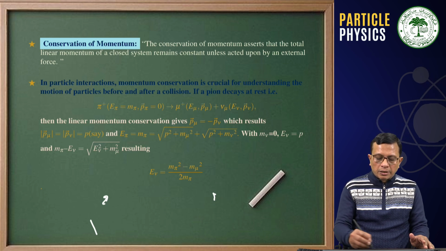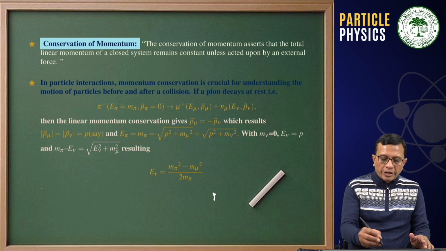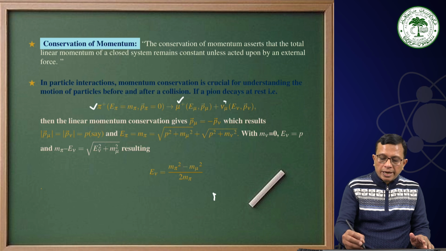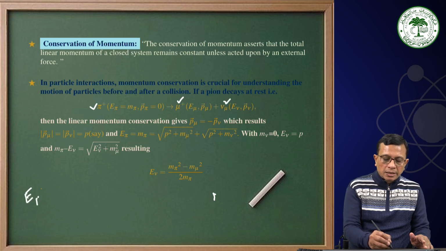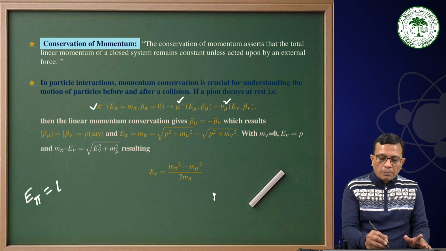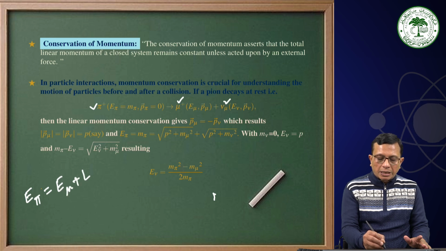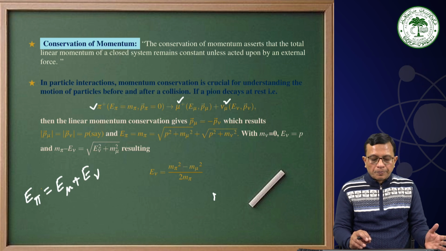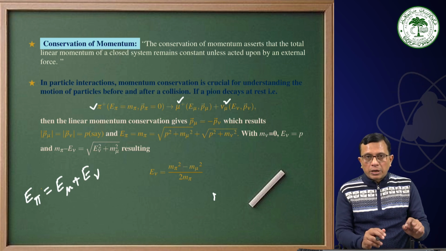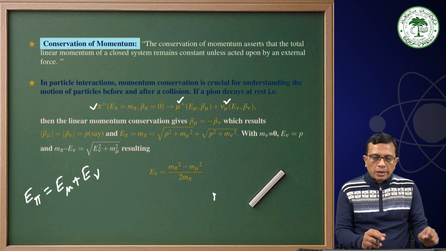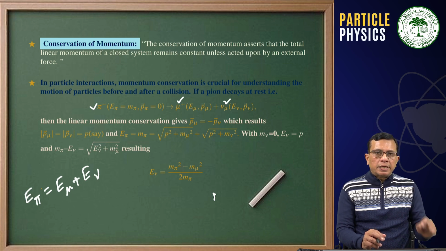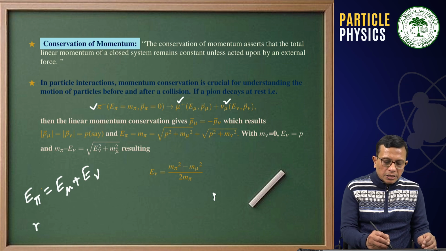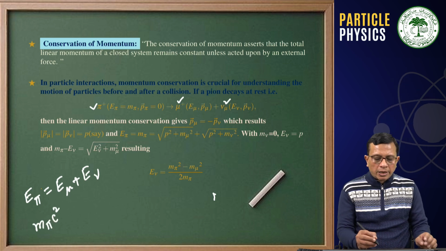Now, if we are saying that the magnitude of the momentum would be the same, and then we apply energy conservation for this pion decay, therefore if you look at this guy and these two, energy conservation will tell us that the total energy of the initial state must be equal to the total energy of the final state. E pi will be equal to E mu plus E nu. Now, the pion is at rest, therefore its energy will be its rest mass energy, its kinetic energy will be 0, and therefore this will be equal to m pi c square.